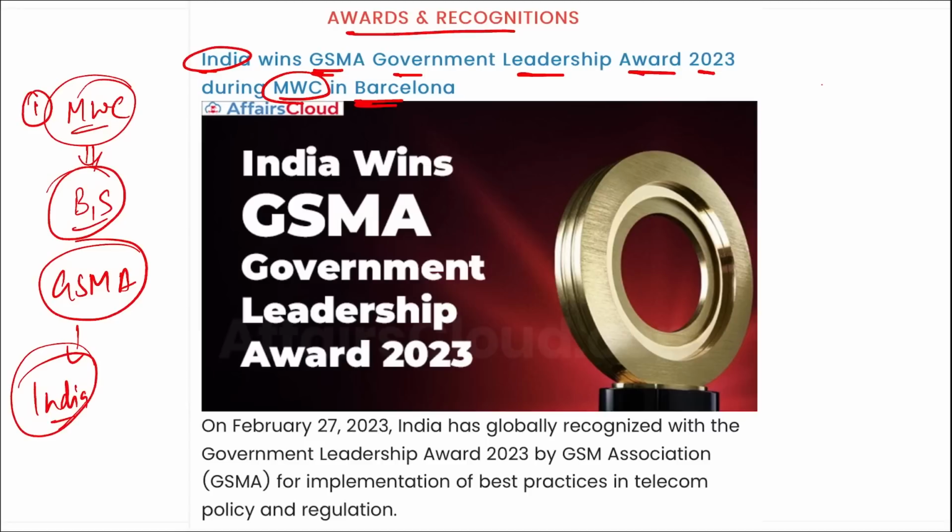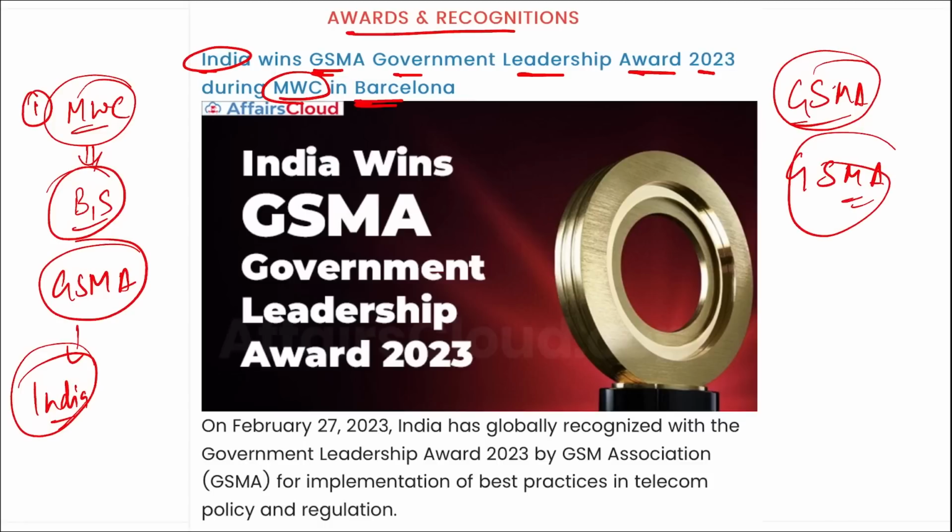All right, then if we talk about GSMA, what is this? GSMA stands for, it is a Group Special Mobile Association. This represent mobile operators and global mobile industry and the organizer of the MWC, that is your Mobile World Congress. All right, important.